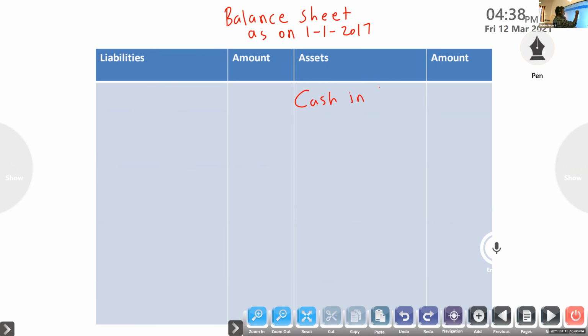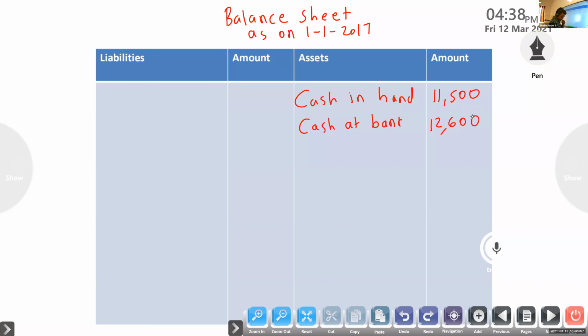Here both are given: cash in hand 11,500 and cash at bank 12,600.